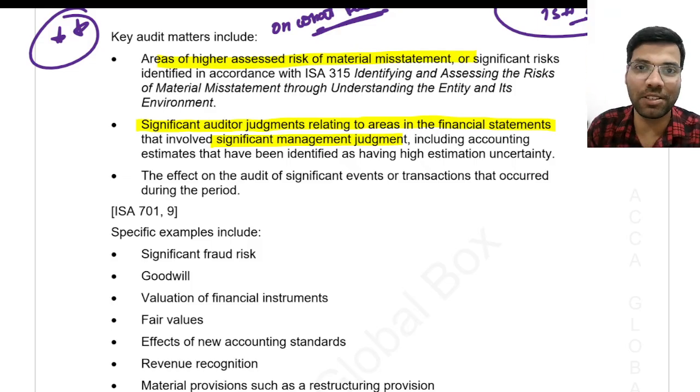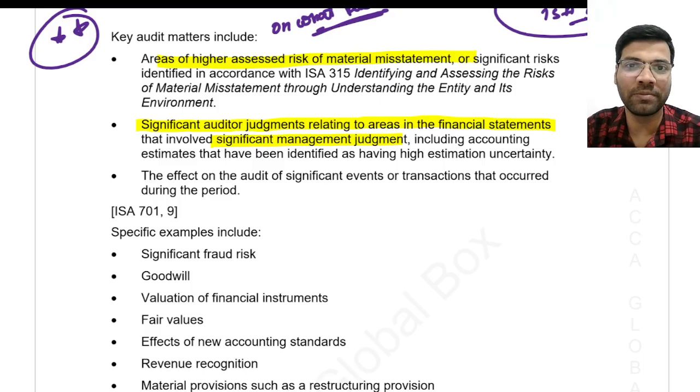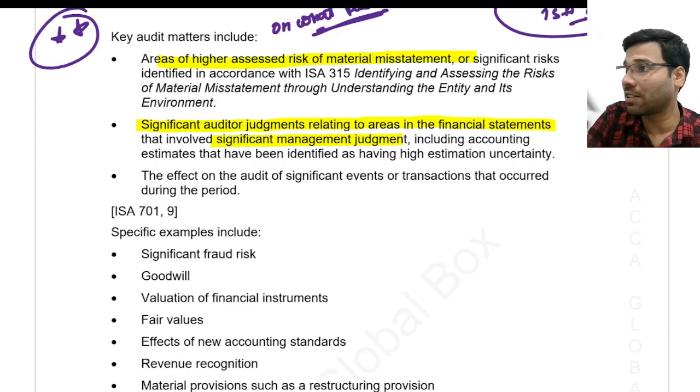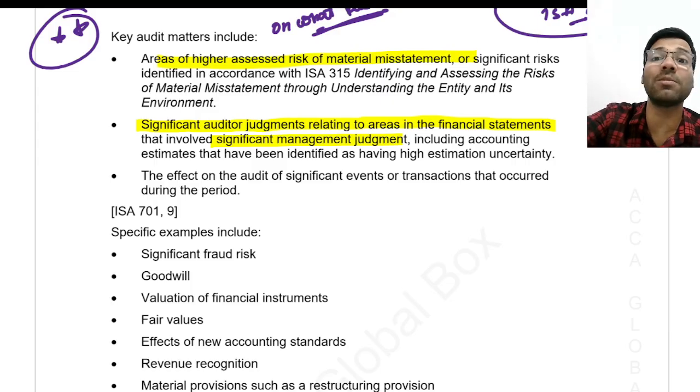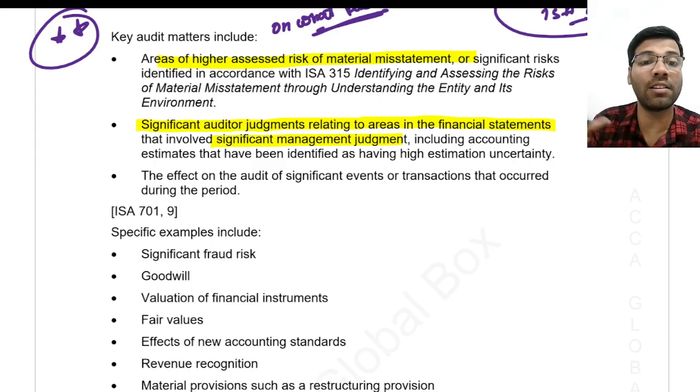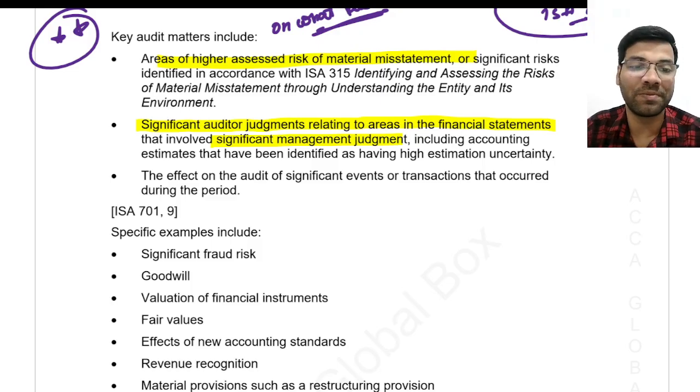For example, depreciation, life of the asset, salvage value, fair value of the asset, classification of short term and long term, provision for bad debts, provision for liabilities, isn't it? Now see, in all these areas management judgment is involved. So while selecting the issues, the auditor may select some of these issues where the management judgment is involved and the auditor feels that yes, it is very, very important.